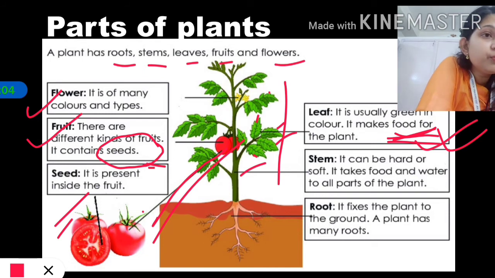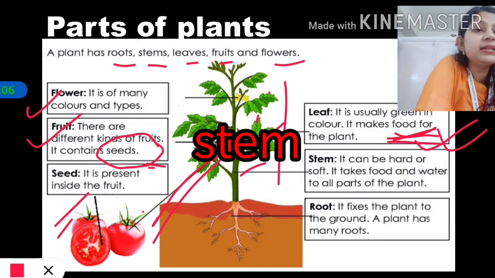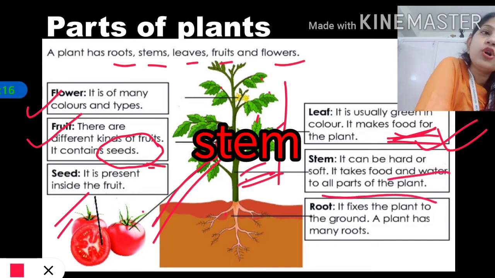And when the food is prepared, that food is transferred to all different parts of plant through the stem. So what is the use of a stem? It takes food and water to all parts of plant, and sometimes it can be very hard, just like a stem of some big tree, be it neem, be it mango, be it peepal. The stem is very hard, and sometimes it can be very soft.